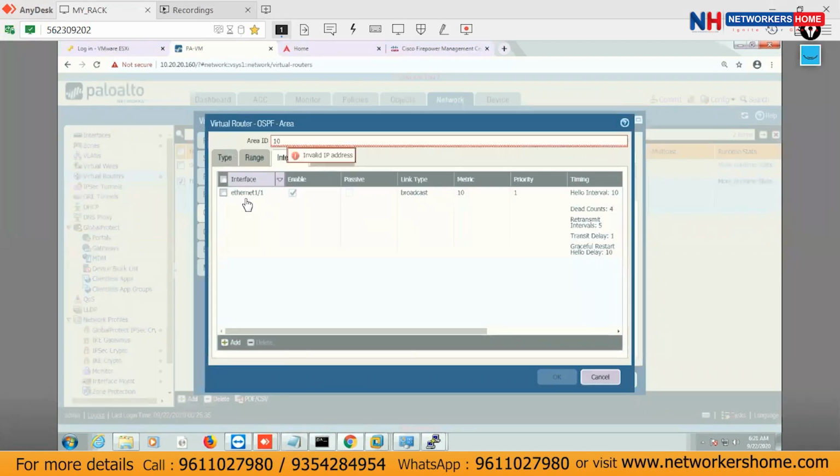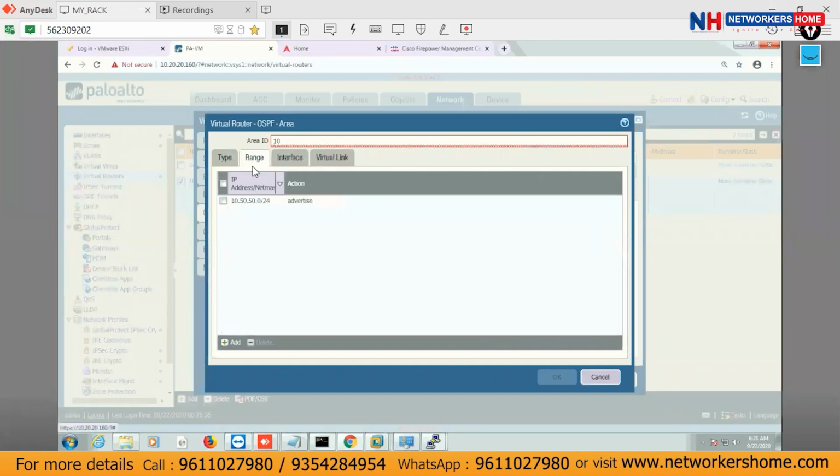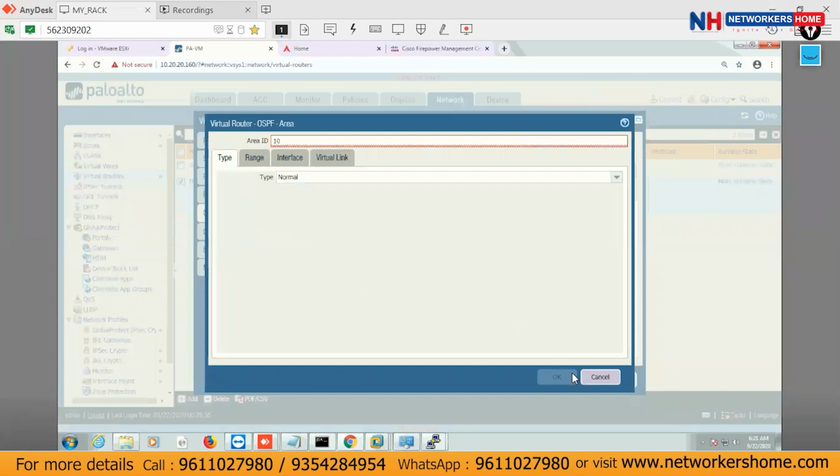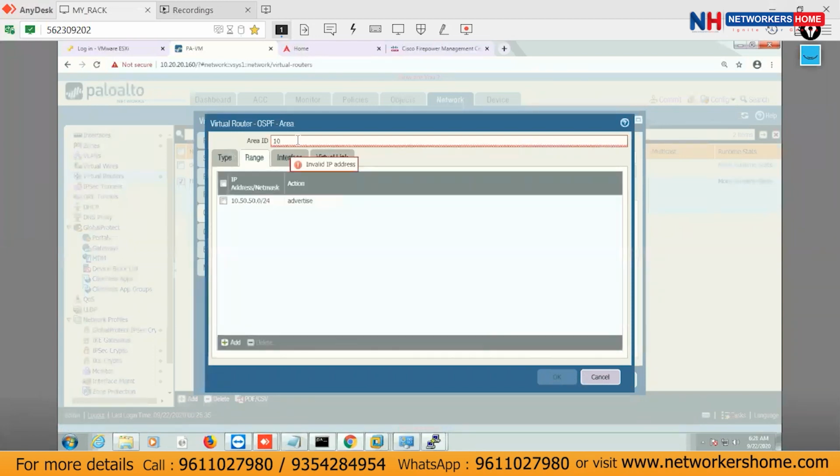Which interface am I using? E1/1. Are you using any virtual link? Not now. This is the area ID, then the range, and this is the type here. You can't define the area ID directly as 10 here. You have to define it as 0.0.0.10.